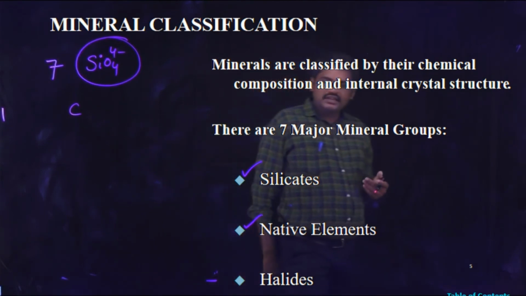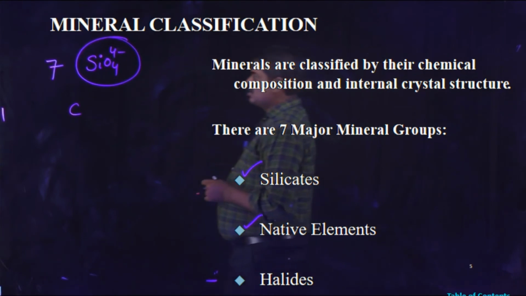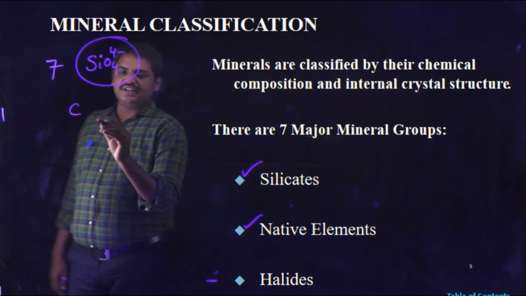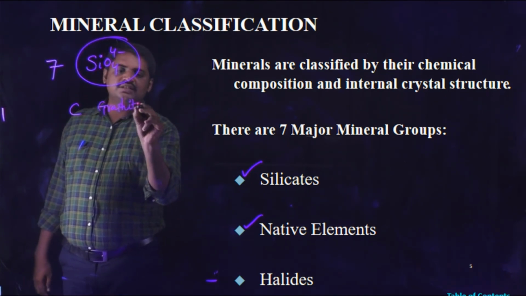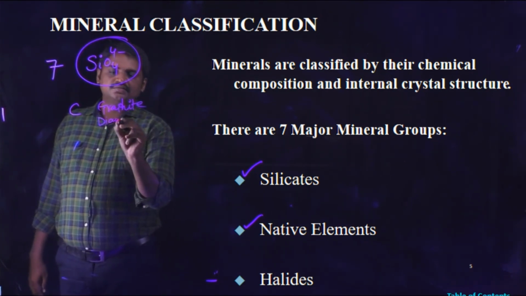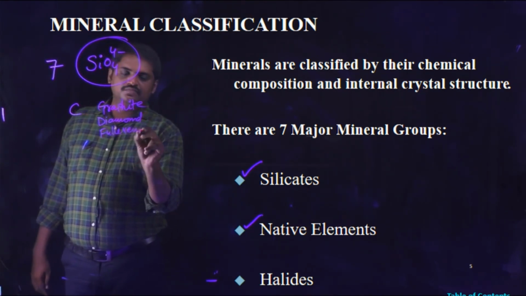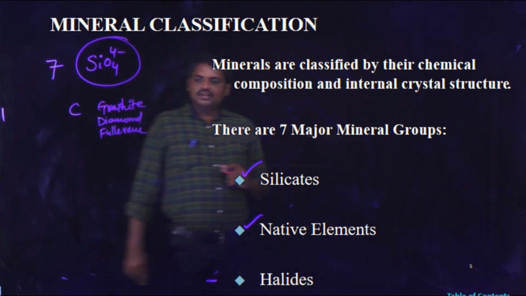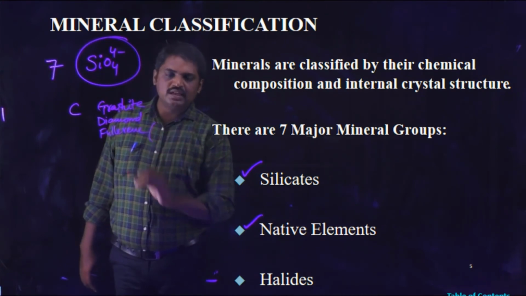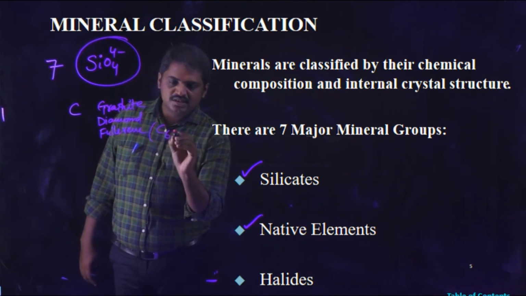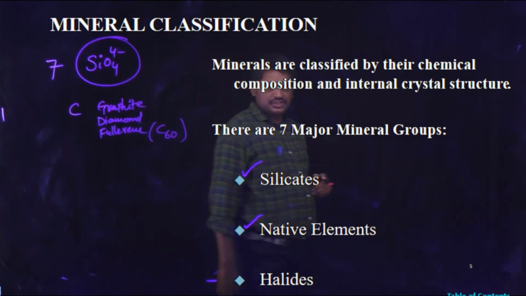Carbon allotropes are observed. Some examples of allotropes of carbon are graphite, diamond, and fullerene. For example, the fullerene chemical formula is C60.